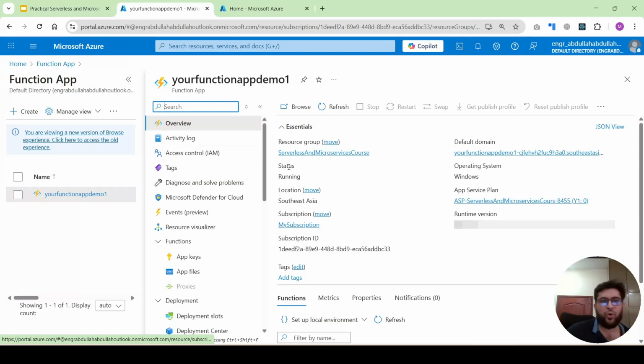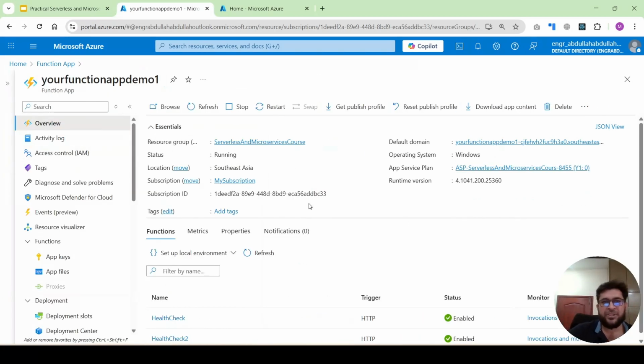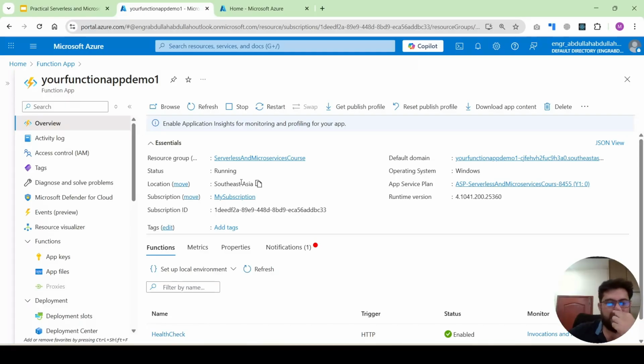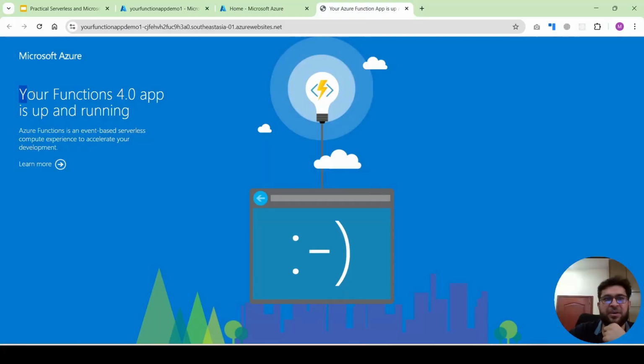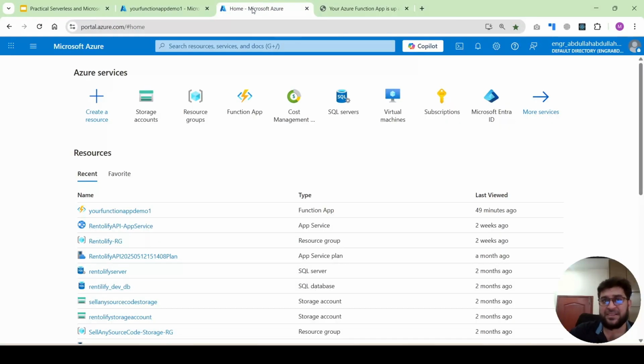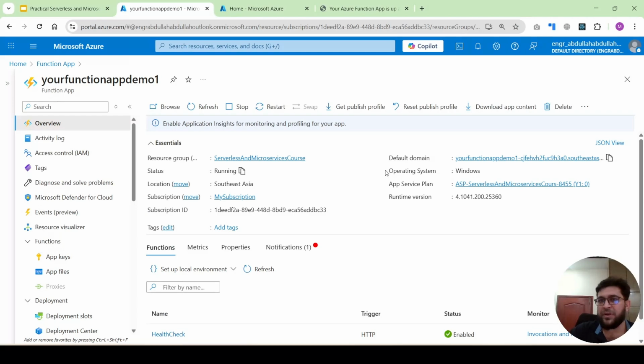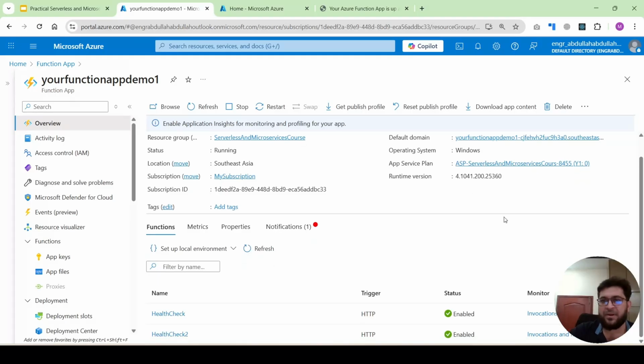Once you open it, you will see the overview of the Azure function: which resource group it is targeting, what the status is, currently it's running, the location is Southeast Asia, the subscription and the subscription ID. And this is the domain name of this Azure function. You can also open this. You can see here, this is up and running, with a globally unique identifier. The Azure app is running, the operating system is Windows, the server plan is the service plan, and the runtime.